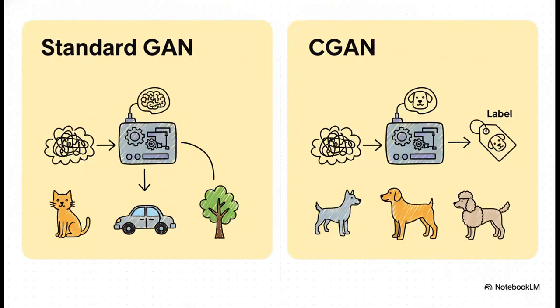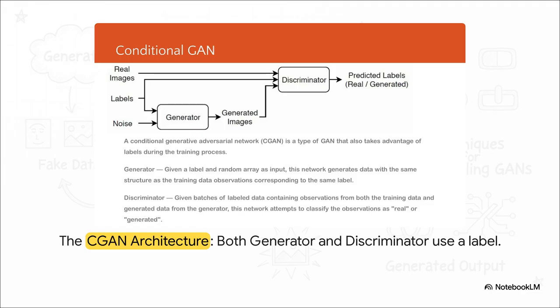And this slide just lays it out perfectly. Look at the difference. On the left, a standard GAN just gets a scoop of random noise. But on the right, the CGAN's generator gets that same noise plus a label. That one tiny addition, that label, is the command. It could be a category, a word, anything that gives the AI a little bit of context for what it's supposed to be making. Okay, now this diagram shows you how the whole system works. Check it out. The generator on the left doesn't just get noise anymore, it also gets a specific label. So right away, it knows its job isn't just to make any image, but to make an image that matches that label.